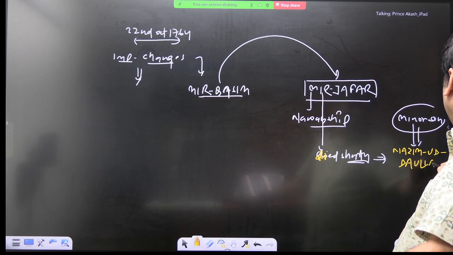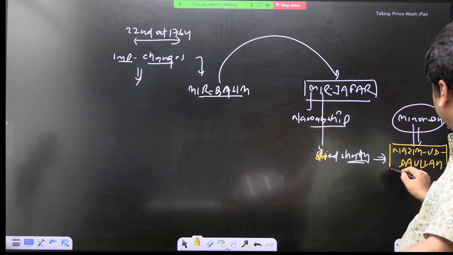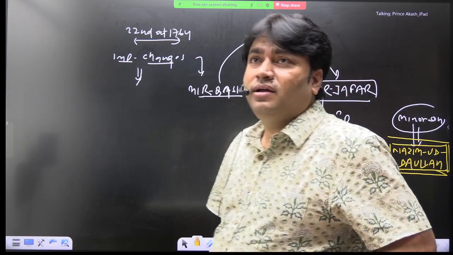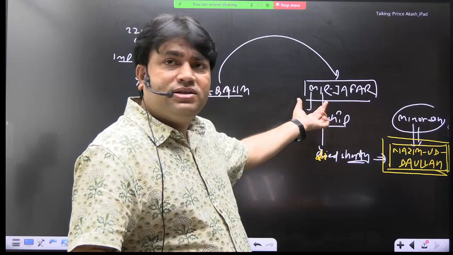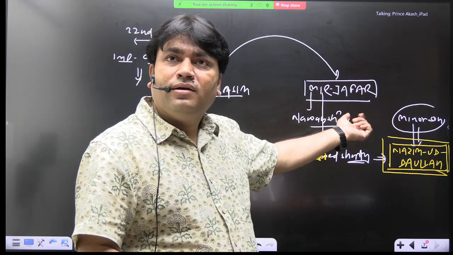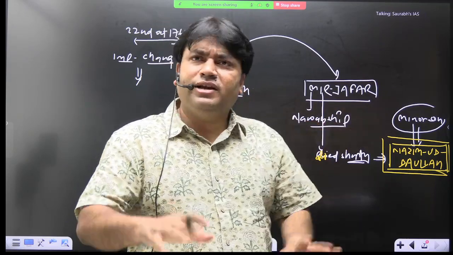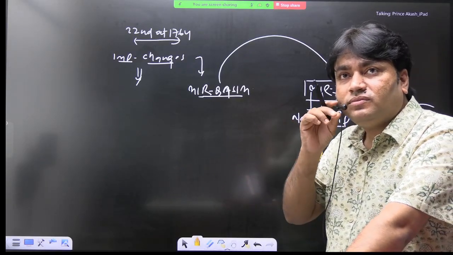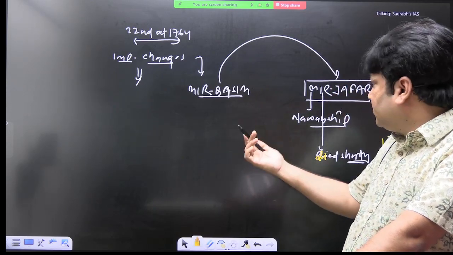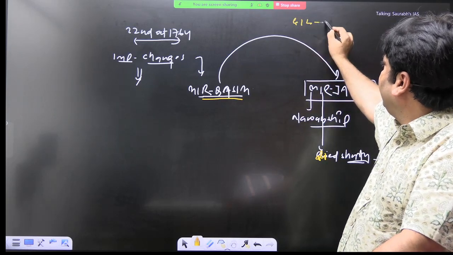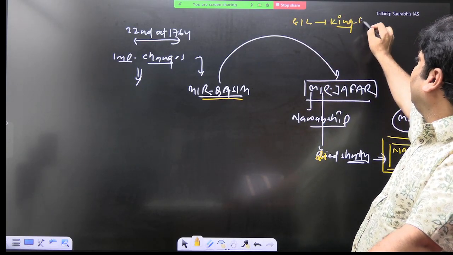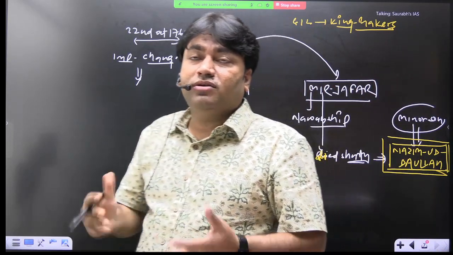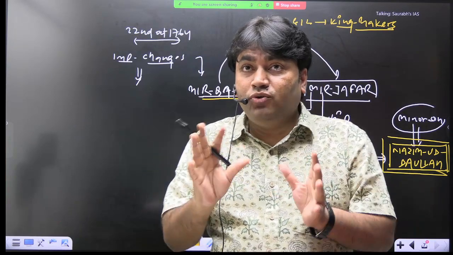Nazimuddaula. East India Company, again East India Company is doing this, so they are again, exactly, they are doing this. That's why I am using the word kingmakers for East India Company, and they are doing this very smartly. They are not directly controlling the power because the sentiments of the local population will go against them, so they are doing this very smartly.